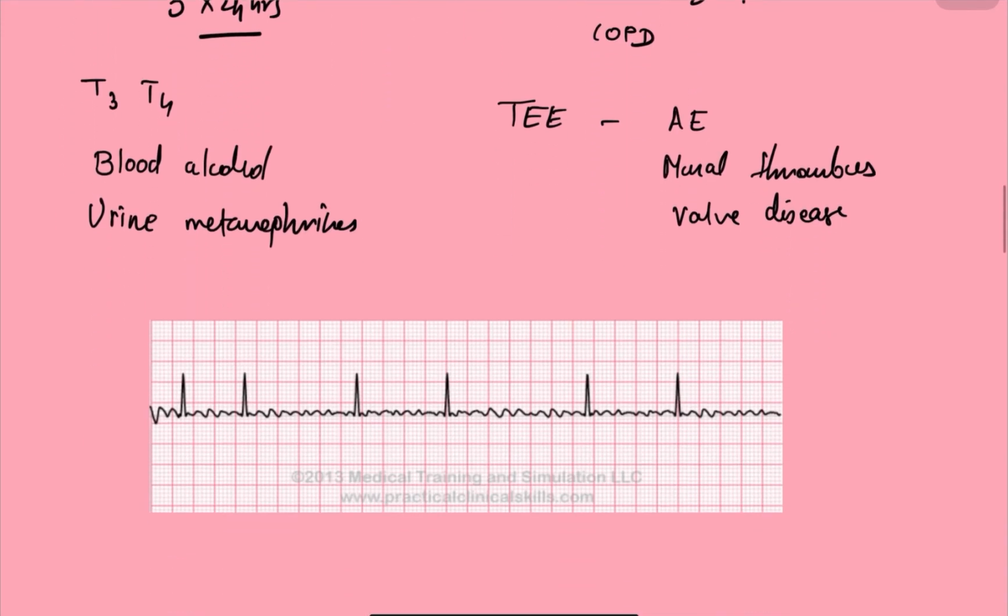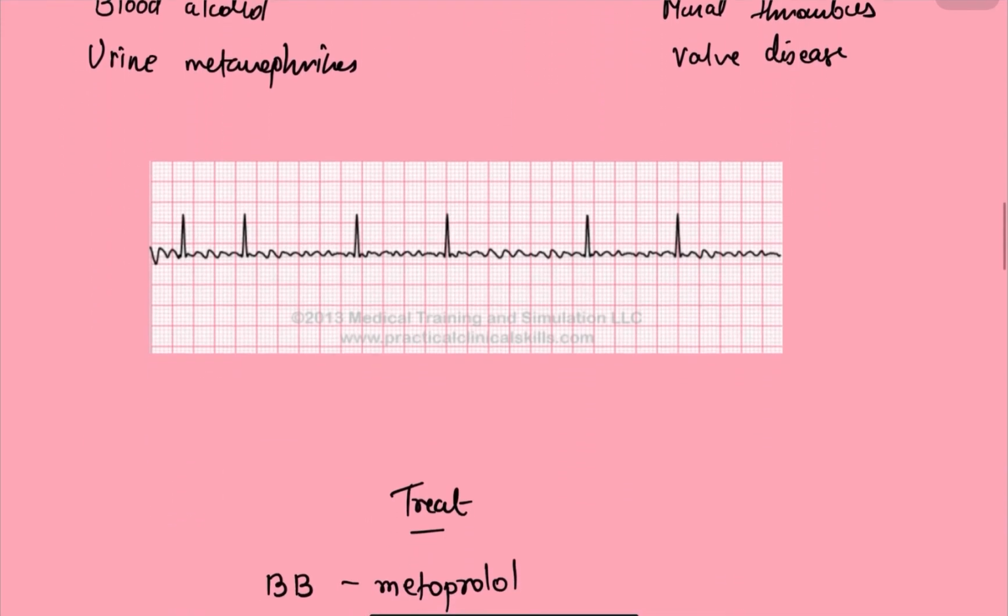So now we will look at the ECG strip, and as we can see here, these are the absent P waves, and this must not be confused with atrial flutter, which has sawtooth P waves. And atrial fibrillation does not have P waves, absence of P waves.